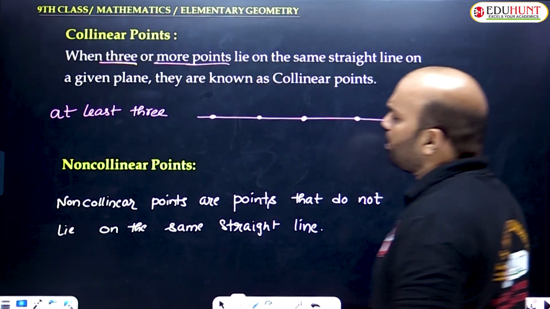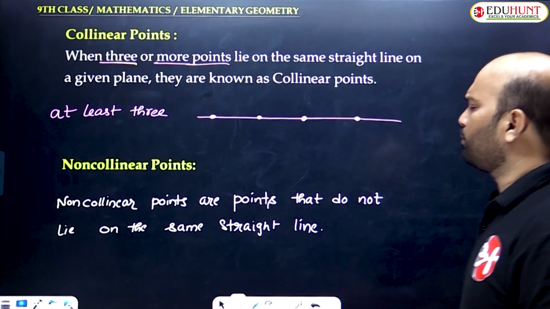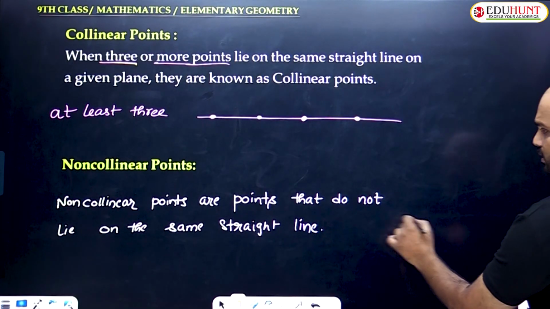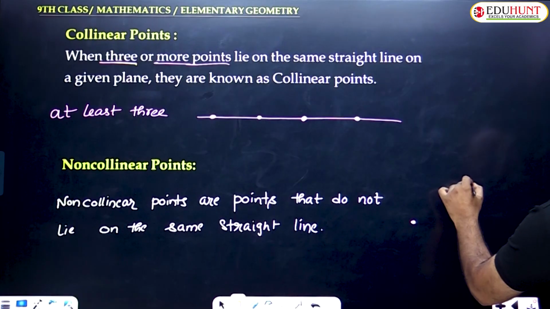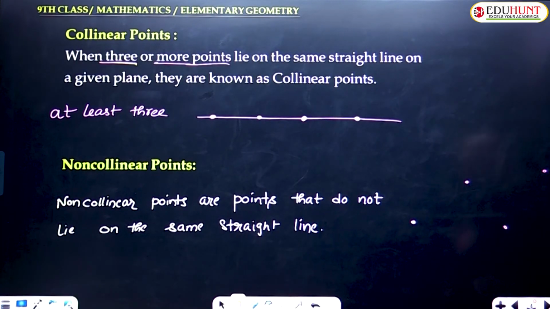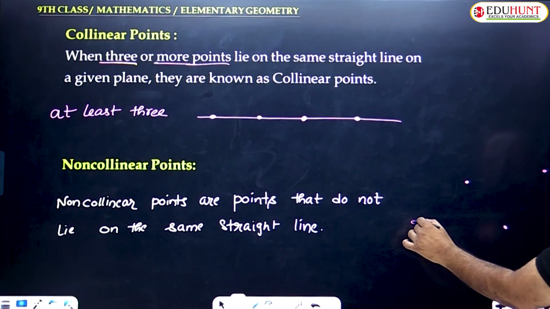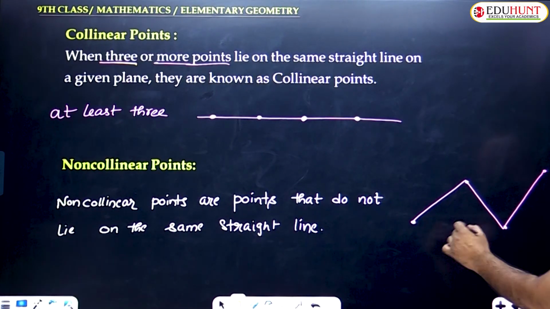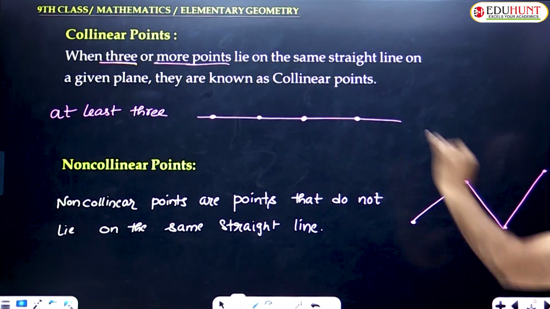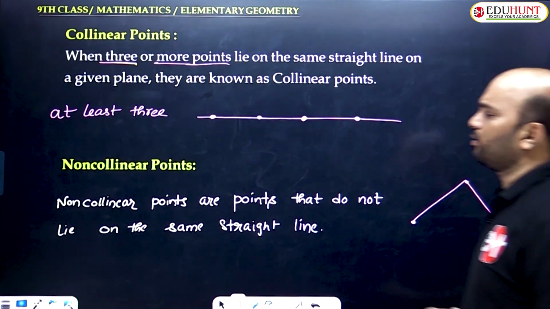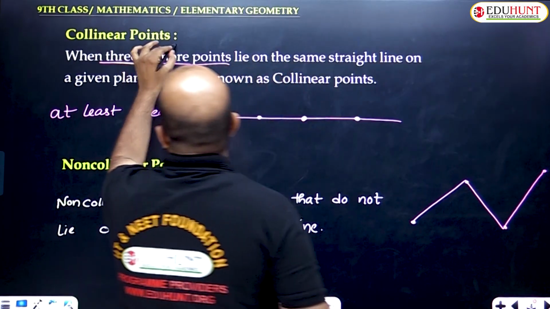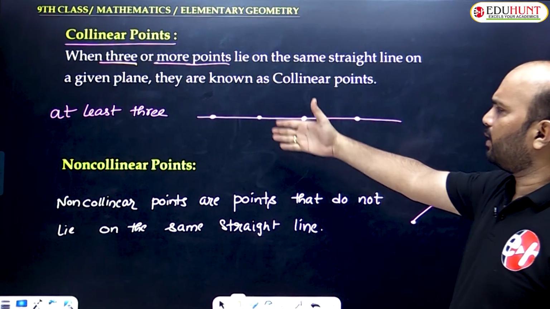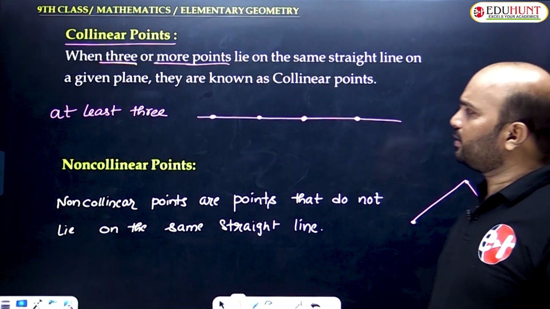So next one, non-collinear points. Non-collinear points are the points that do not lie on the same straight line. For example, let me take 4 points in a plane, but these do not lie on the same straight line. It is called non-collinear points. That is the difference between collinear and non-collinear. But in geometry, collinear points are very important. Am I clear? So what are collinear points? 3 or more points that lie on the same straight line are called collinear points.